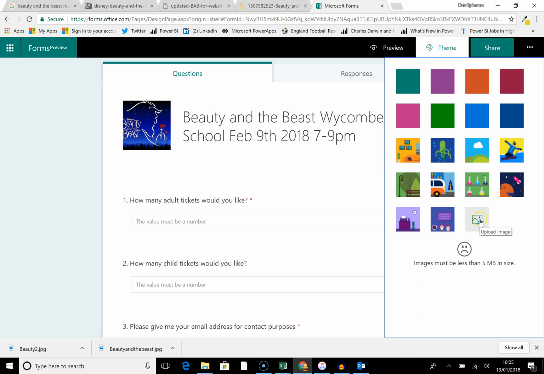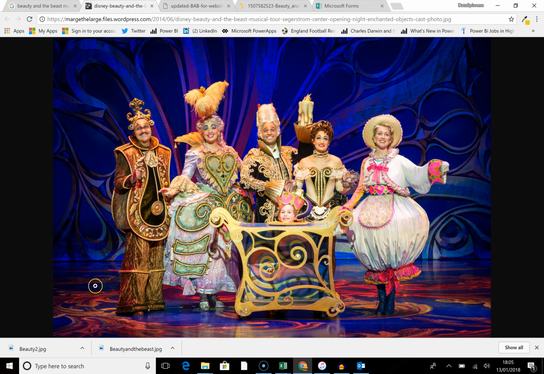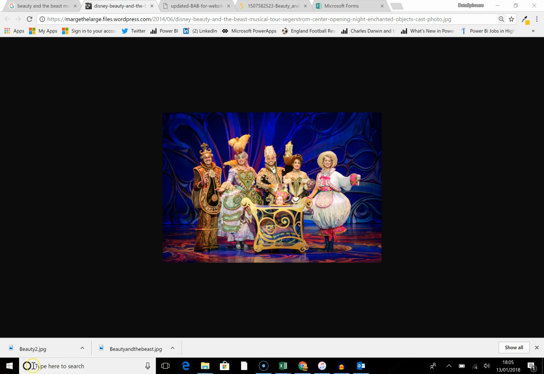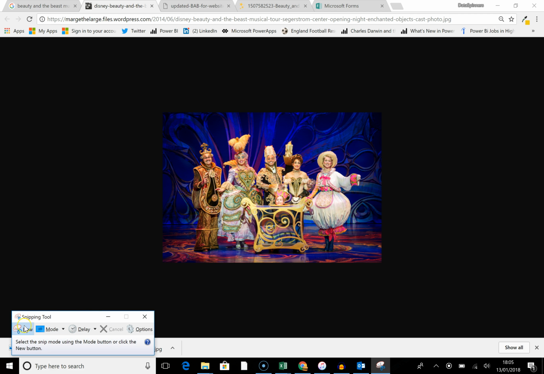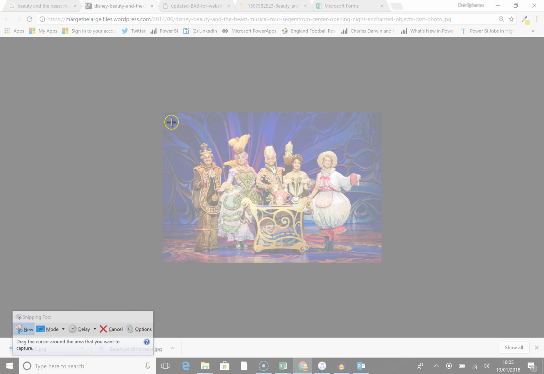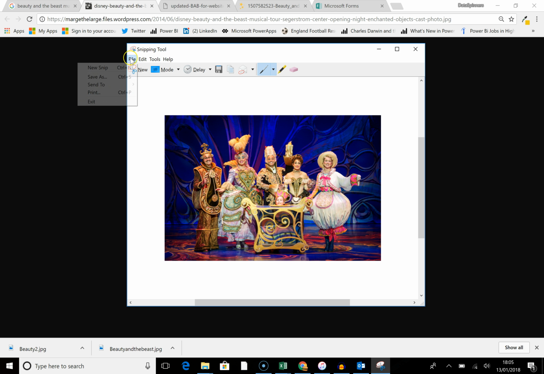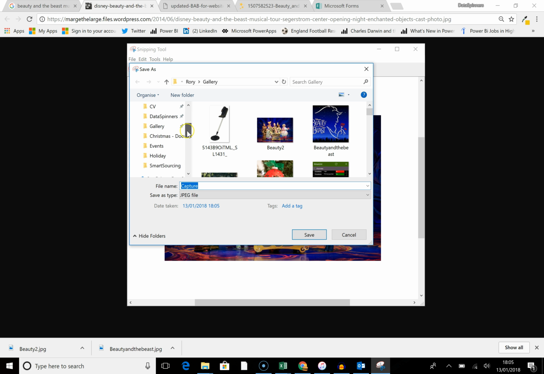Oh, images must be less than 5 meg in size. I'll go onto this thing here and make it smaller, then use the snipping tool. This is quite a good technique anyway for people to know about, so I'm going to grab this, then do file, save as, and go back onto the gallery. Okay, Beauty 2, save it as that.